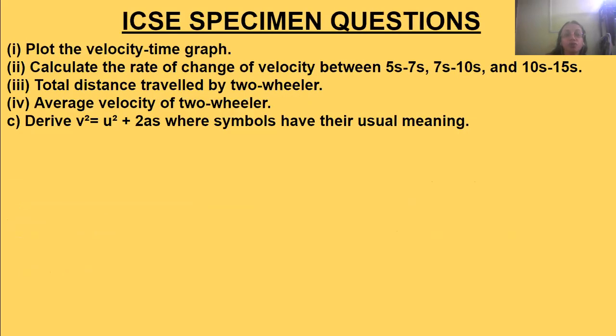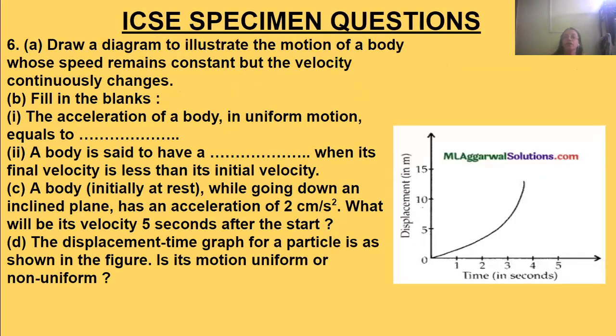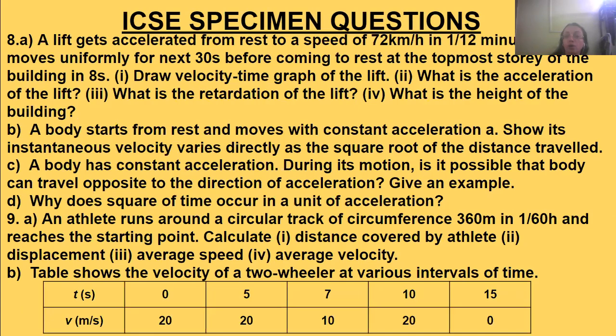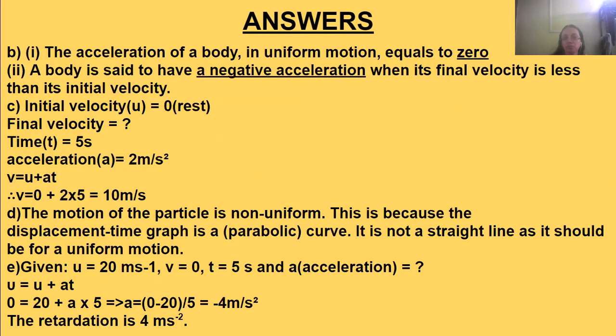Next, we move on to some fill in the blanks, which is part 6b. The acceleration of a body in uniform motion is equal to 0. When there is uniform motion, the acceleration becomes 0 because its velocity does not change.